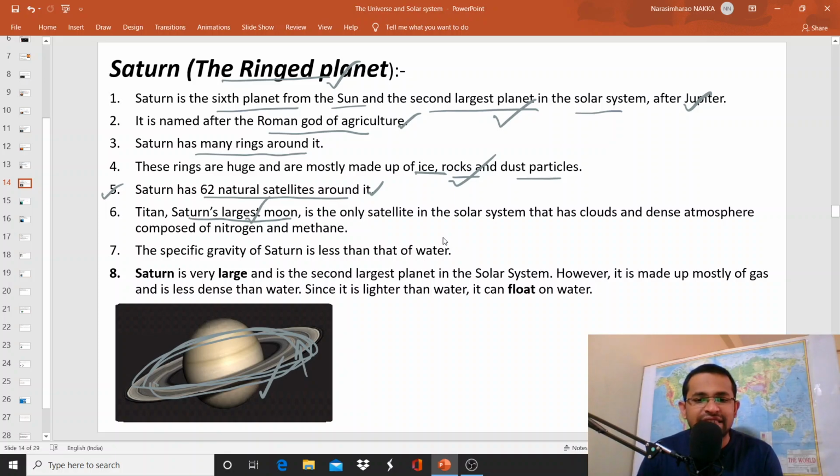It is the only satellite in the solar system that has clouds and a dense atmosphere composed of nitrogen and methane. For example, the gases of Jupiter are helium and hydrogen, whereas here the dominant gases are nitrogen and methane. And the specific gravity of Saturn is less than that of water.